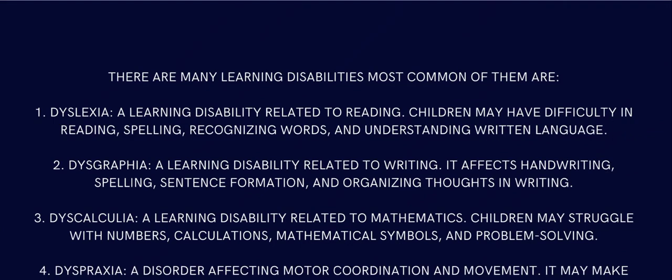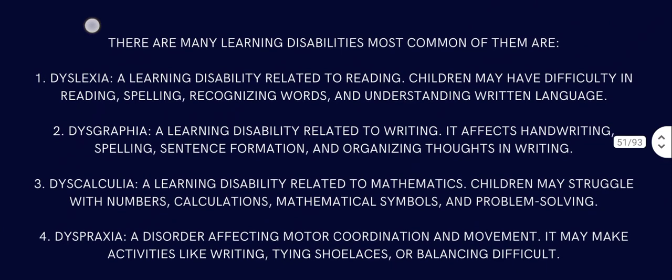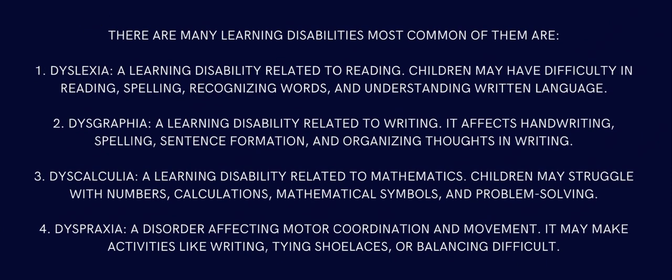Let's talk about common learning disabilities. There are many learning disabilities. Most common of them are: number one is dyslexia, a learning disability related to reading. Children may have difficulty in reading, spelling, recognizing words, and understanding written language. Simple things. What is dysgraphia? Number two is dysgraphia, a learning disability related to writing. It affects handwriting, spelling, sentence formation, and organizing thoughts in writing. That is called dysgraphia. It's a learning disability.